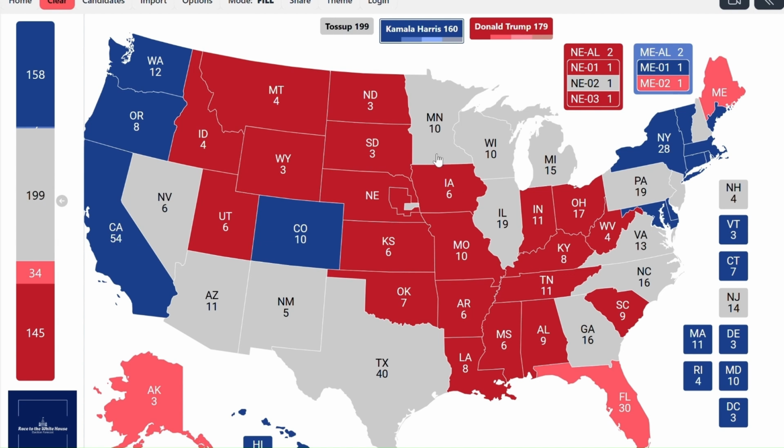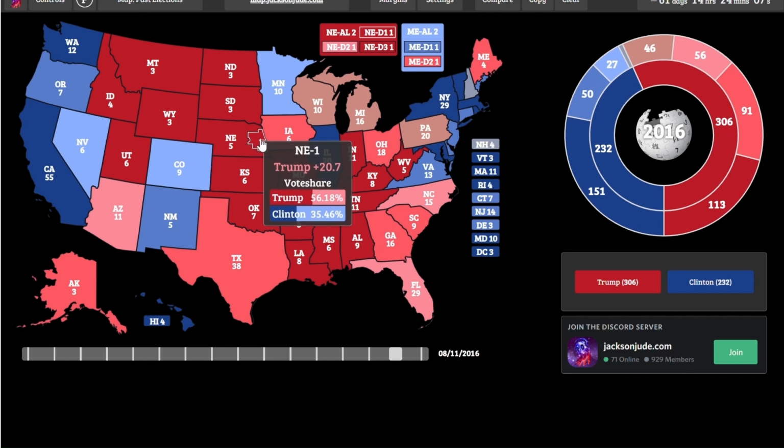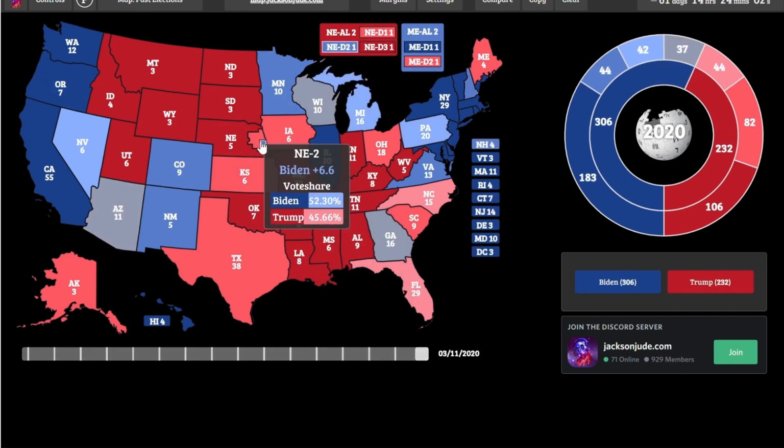Then down here in Nebraska's 2nd Congressional District, the district that encompasses the city of Omaha, we expect it to vote for Kamala Harris with a likely margin. Again, this is a very urban and very educated district. It voted for Trump in 2016 by a really narrow margin, around 2.2 points, right here, and then it shifted heavily to the left in 2020.